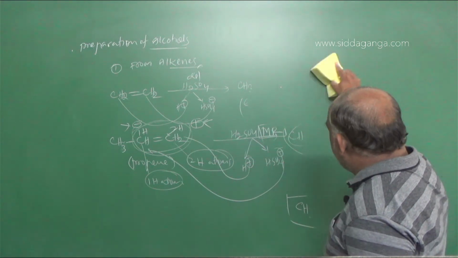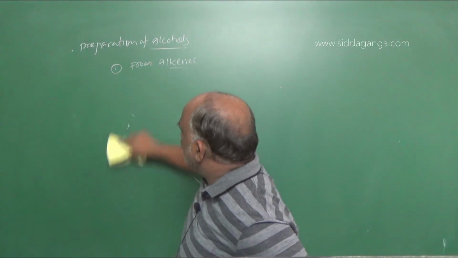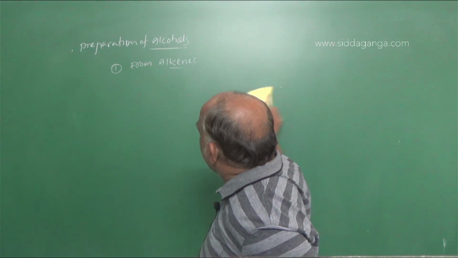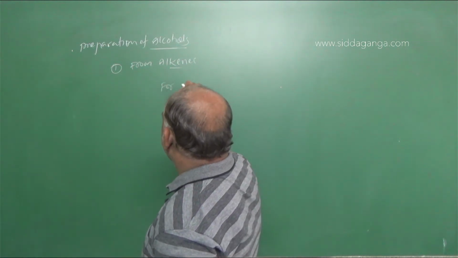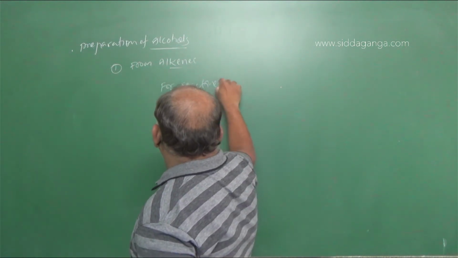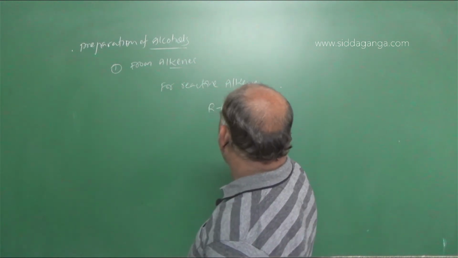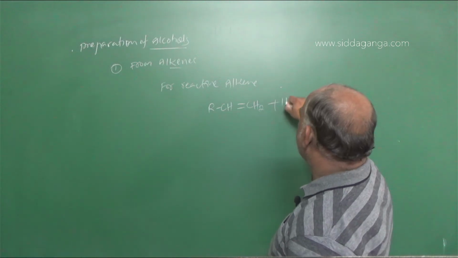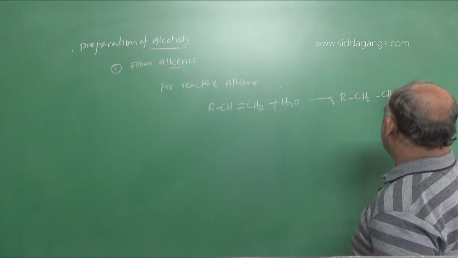to get the alcohol. If the alkene is reactive, water is added directly. For reactive alkenes, R CH double bond CH2, directly add water, and the answer is RCH2CH2OH.